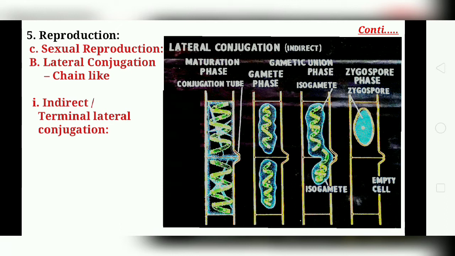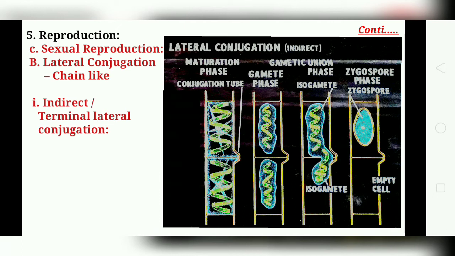In this type of conjugation, a papilla-like outgrowth is formed in the transverse septum. With further development it breaks and forms a side passage between the two cells. The upper cell behaves as a male gametangium and the lower one as a female gametangium.